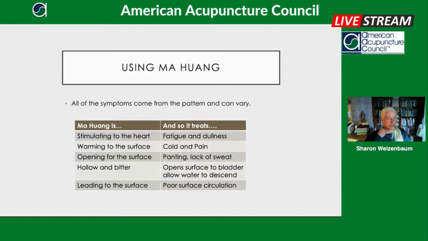You're so fatigued and dull. Ma Huang is warming to the surface, so it's really good for cold and pain. It's opening to the surface, so it treats the panting and the lack of sweat. It's hollow and bitter, so it opens the surface to the bladder to allow water to descend. It also leads other herbs to the surface of the body.